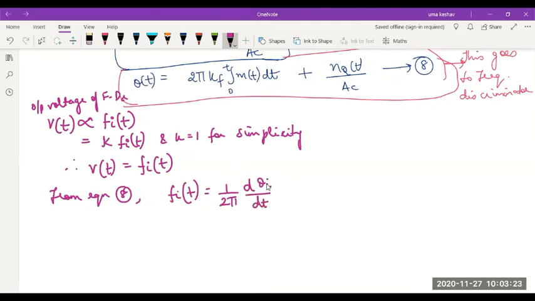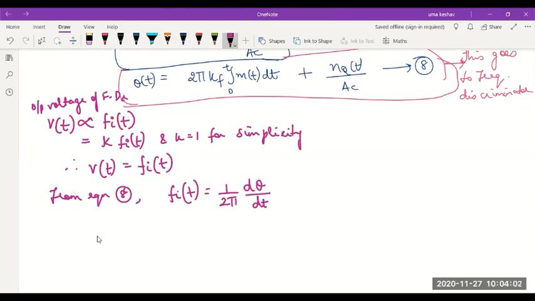Here I'm not calling it theta i, I'll just call it theta. Fi of t, the instantaneous frequency, is obtained as 1 by 2 pi d theta by dt. We did so many problems based on this also. Getting the instantaneous frequency from angle is just differentiating the angle and dividing it by 2 pi. If I don't divide by 2 pi, I'm going to get omega, the angular frequency. If I want the regular frequency f, I should divide this by 2 pi.